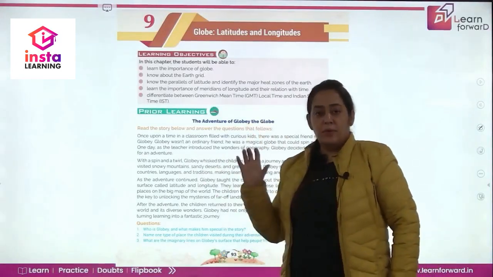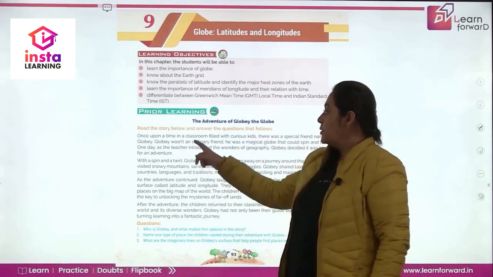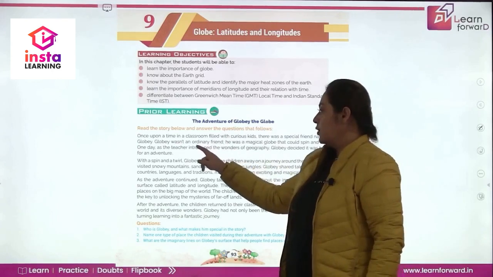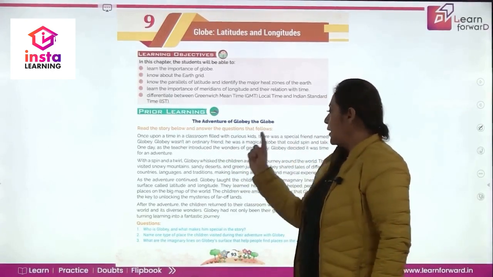We actually studied a bit of it in our previous classes. Now we're going to delve into details. Once upon a time in a classroom filled with curious kids, there was a special friend named Globey. Globey wasn't an ordinary friend. He was a magical globe that could spin and talk.